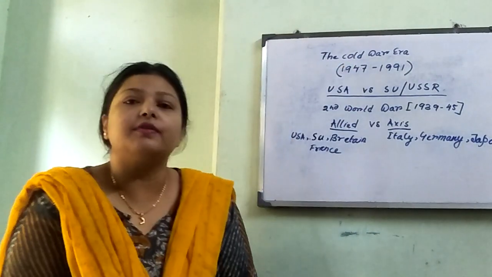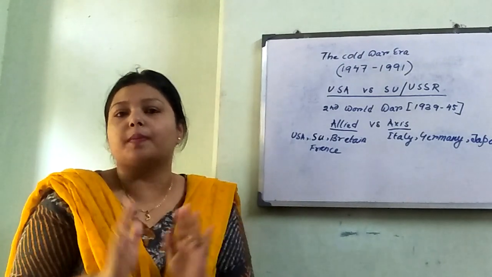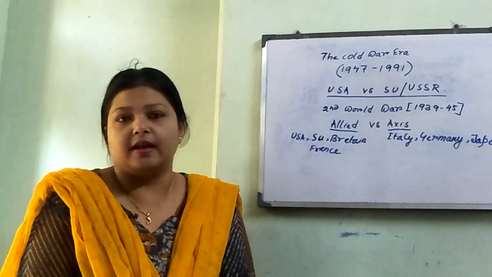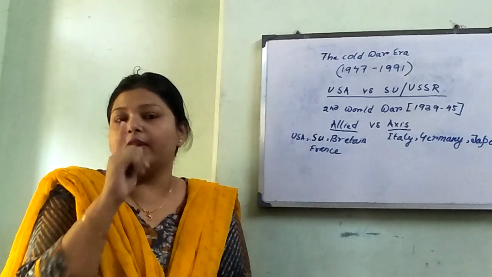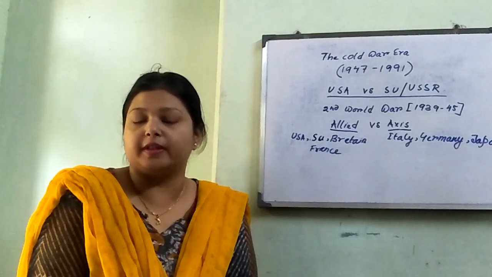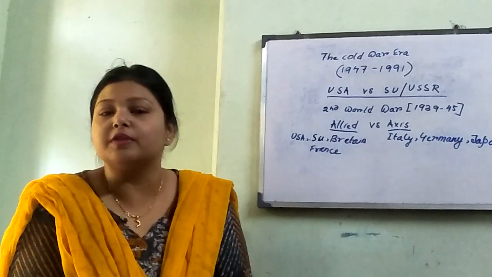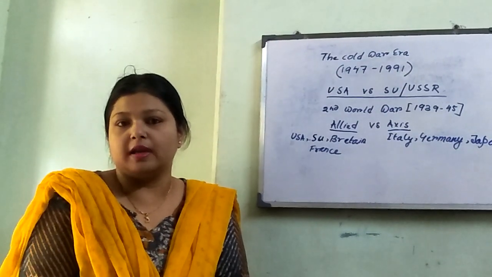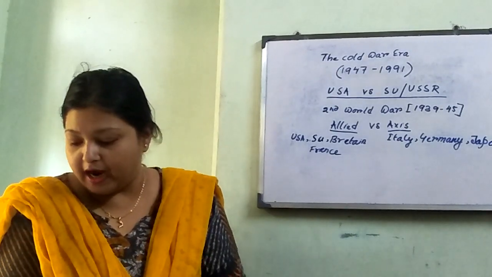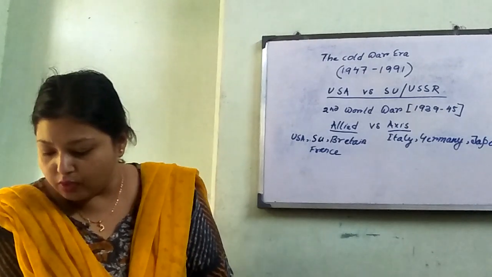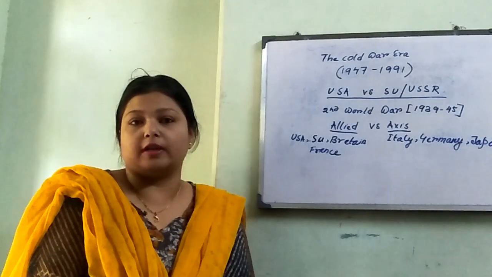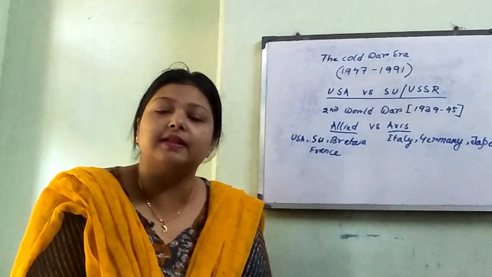Now I'll give you another reason why the war never took place. The reason is the logic of deterrence. Now what is this logic of deterrence? Recollect, I told you about the nuclear weapons they used during the Second World War. The capacity was 15 and 21 kilotons. Now after 1950, they developed thermonuclear weapons whose capacity is far more, in the range of 10 to 15,000 kilotons. So they had these deadly weapons in their possession.